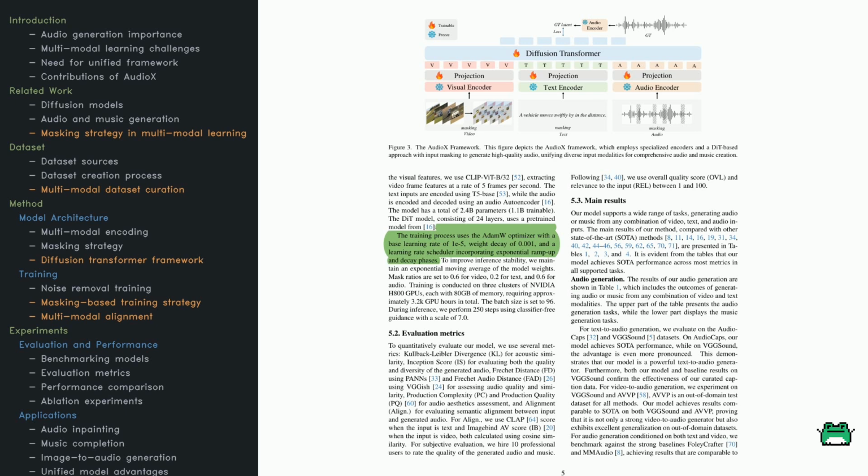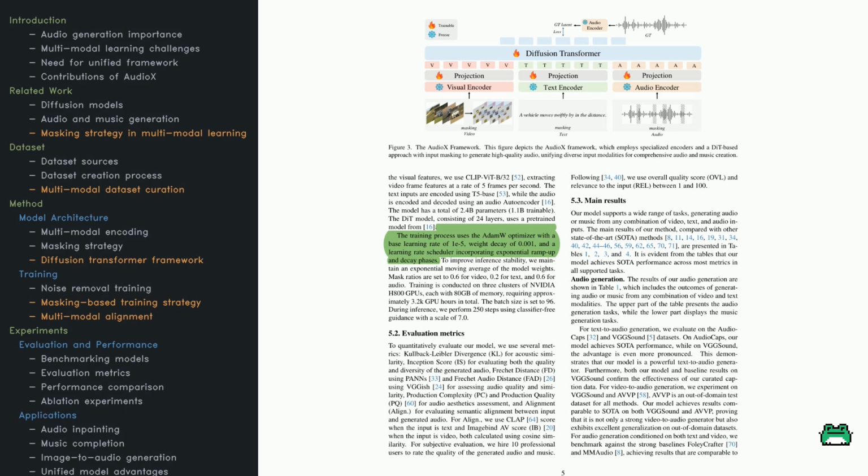The random masking happens first, so parts of each input are deliberately hidden. Then, after encoding, these embeddings get merged in a shared space and fed into the diffusion transformer, DiT. Unlike a normal transformer that just predicts the next token, DiT operates over multiple steps, slowly denoising the audio signal. The output then goes through the audio decoder to ensure that the sound is realistic and aligned with the inputs. This is a large model, over 2.4 billion parameters, with 1.1 billion of those being trainable. It's trained step by step, with careful tweaks to the learning rate to keep things stable.